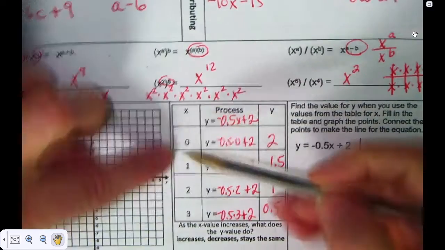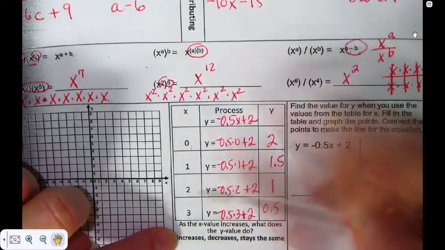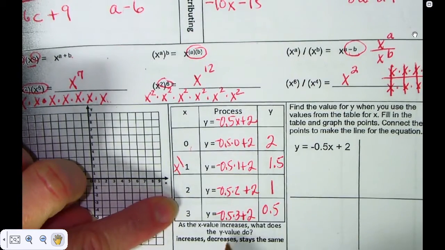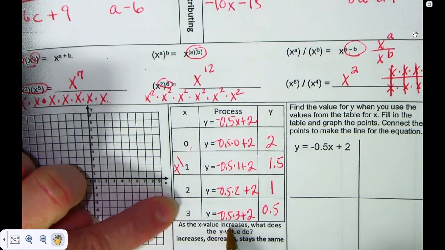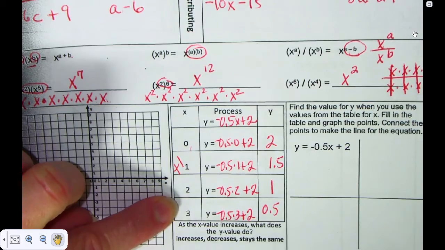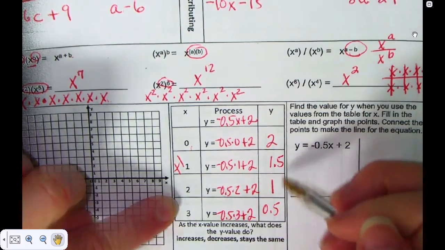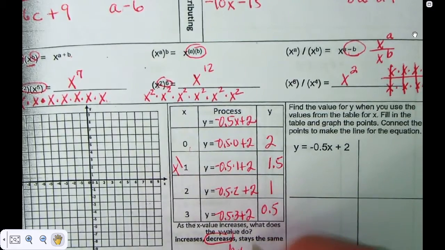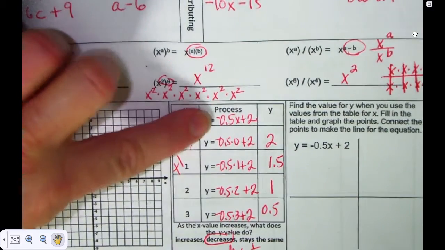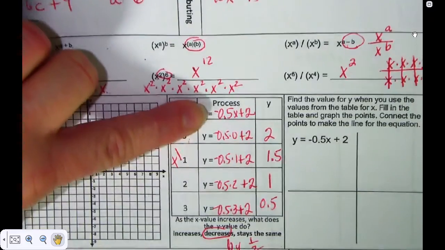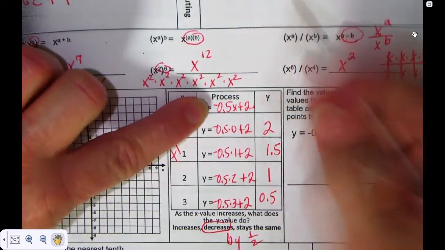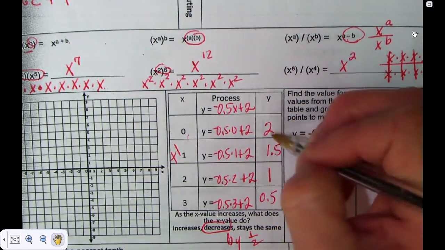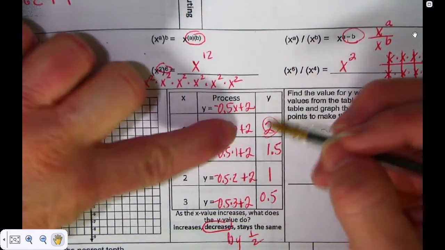Now, if you notice, guys, this is going up 1, isn't it? That's going up 1. So it says as x value increases by 1, what happens to the y value? It decreases by 1/2, or 0.5, you can put it either way. Look, guys, I knew before I ever started that that was 2, because 0 times anything is 0, plus 2.